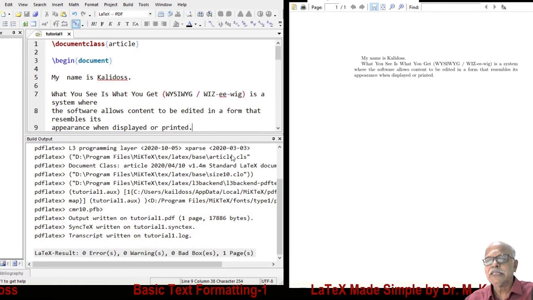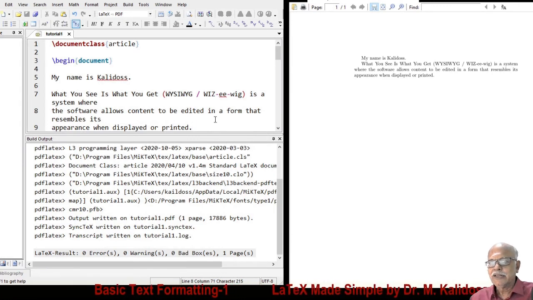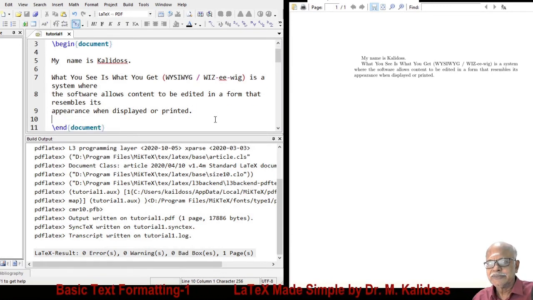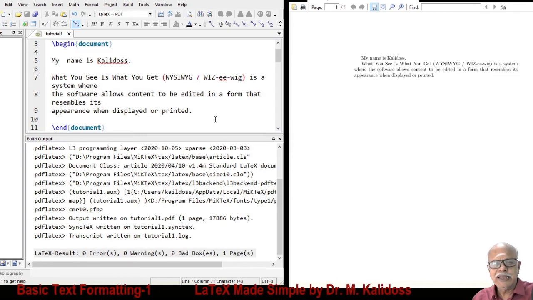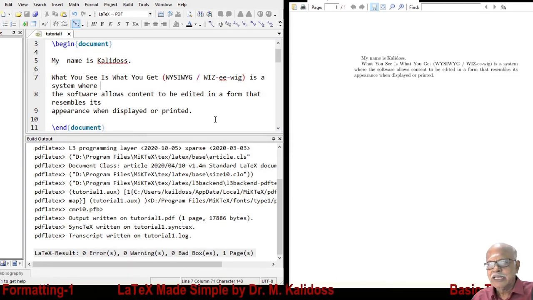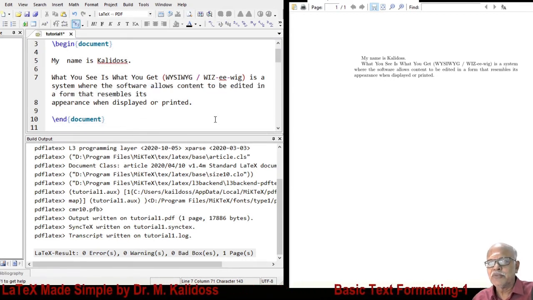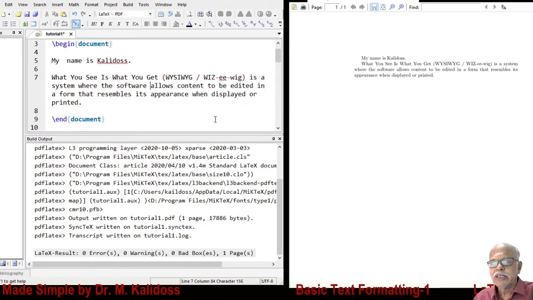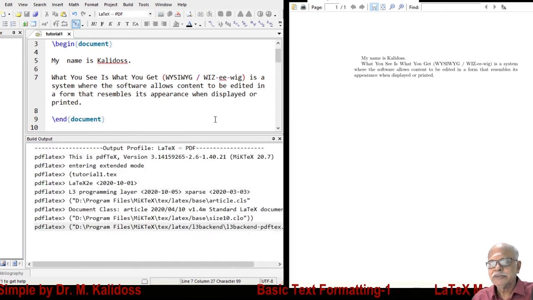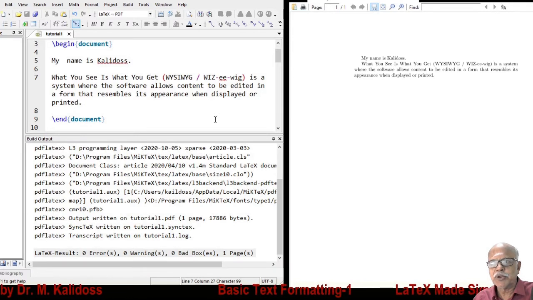It will be available in the output. Now the question is whether we type it in the next line in the editor does not mean that in the output it will be available in the next line. This is what you find here. Compile here, there is no change in the output.